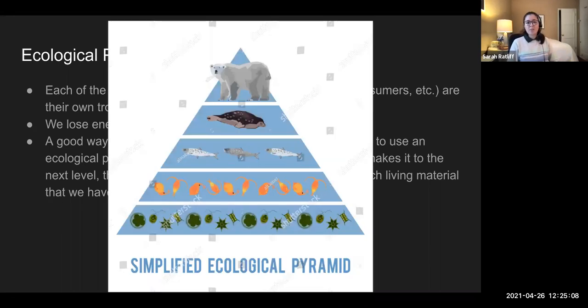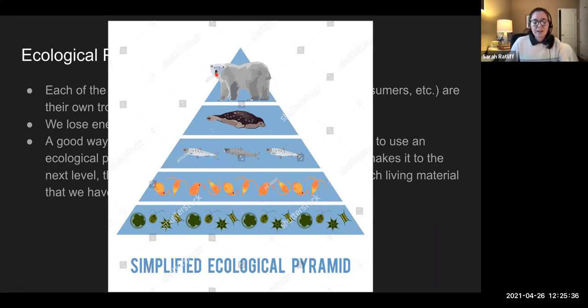So here's an example. It's more of a marine example this time. We're going to start off at the bottom. Our producers are going to be phytoplankton. They photosynthesize. They use the sun to produce glucose, and they get eaten by their primary consumers, these little zooplankton, little tiny carnivorous creatures that eat up those plants. Then they get eaten by some fish, and those fish get eaten by a seal, and that seal gets eaten by a polar bear, our apex predator.